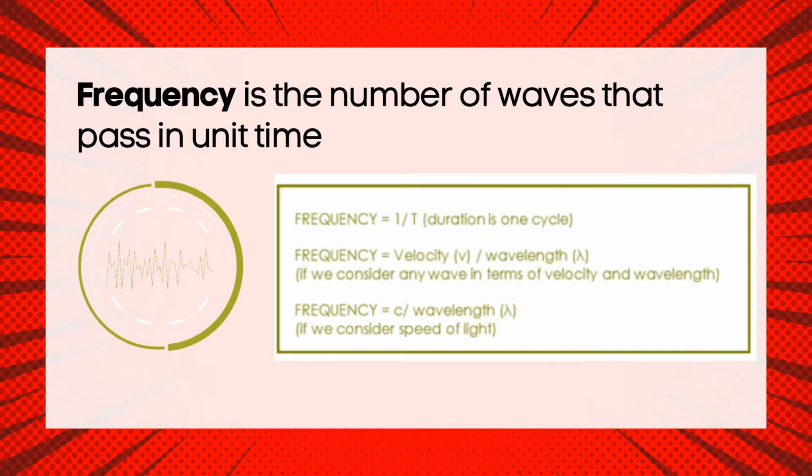So if we consider any wave in terms of velocity and wavelength, frequency is equal to c divided by wavelength. If we consider the speed of light, it will depend on what type of formula you will use, depending on whether you consider the terms of velocity and wavelength or the speed of light.